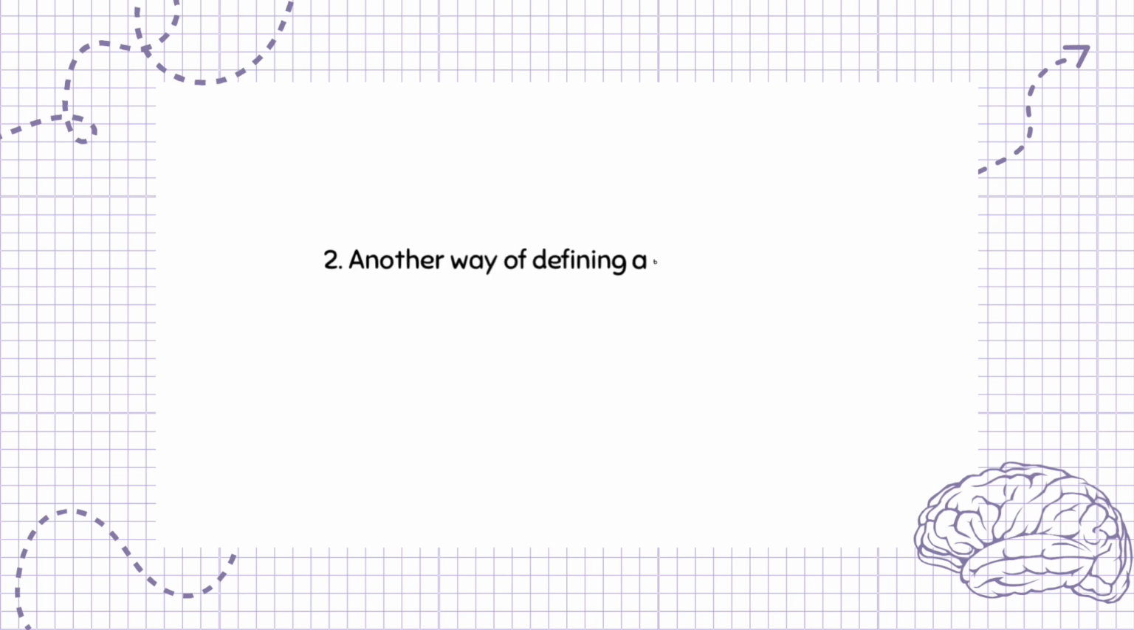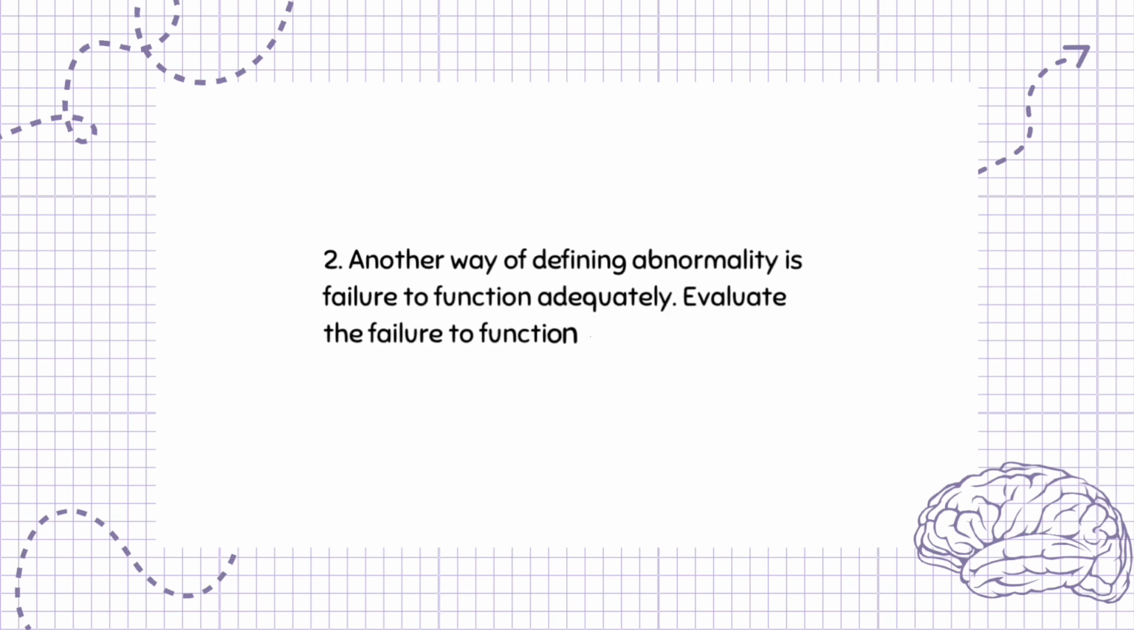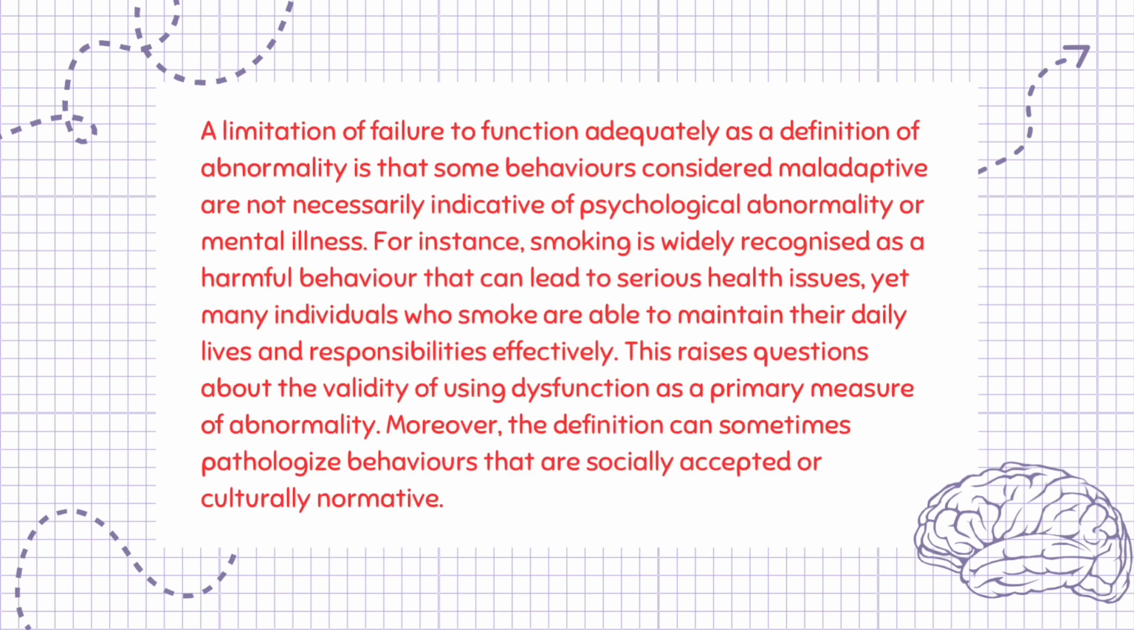Question 2. Another way of defining abnormality is failure to function adequately. Evaluate the failure to function adequately definition of abnormality. 5 marks. A limitation of failure to function adequately as a definition of abnormality is that some behaviors considered maladaptive are not necessarily indicative of psychological abnormality or mental illness. For instance, smoking is widely recognized as a harmful behavior that can lead to serious health issues, yet many individuals who smoke are able to maintain their daily lives and responsibilities effectively. This raises questions about the validity of using dysfunction as a primary measure of abnormality.